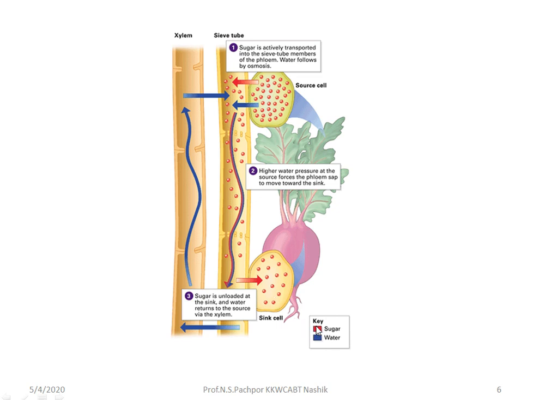Red indicates the sugar and blue indicates the water. Water moves through the xylem and sugar moves through the phloem. So this is the source and sink. This is called the source cell and this is the sink cell. This is the representation of the movement of photoassimilates from source to sink via the phloem.